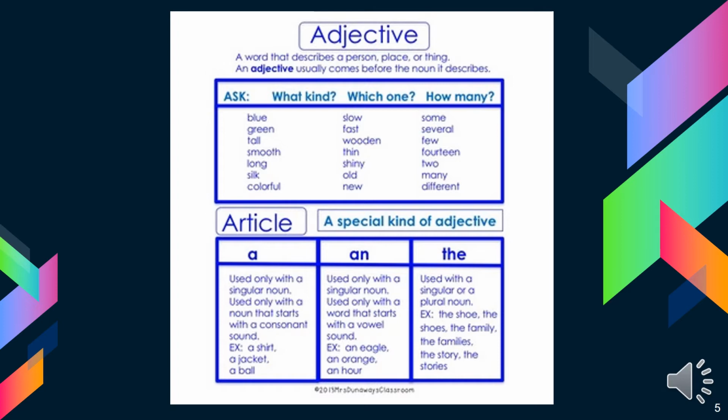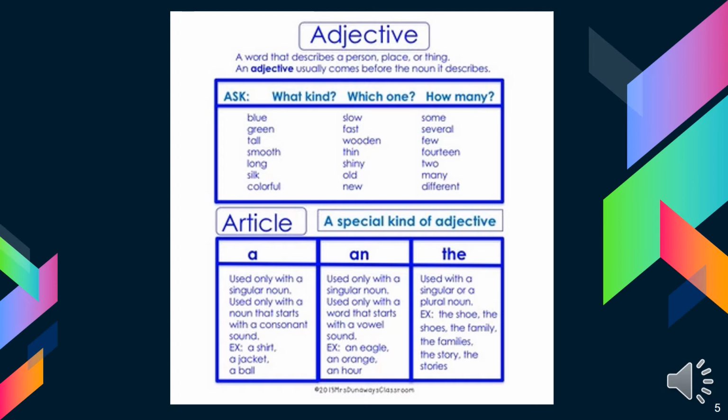Green tree. Tree is the name of a thing, and green is the adjective of this thing. Or a tall building. Building is the noun, and tall is the adjective.